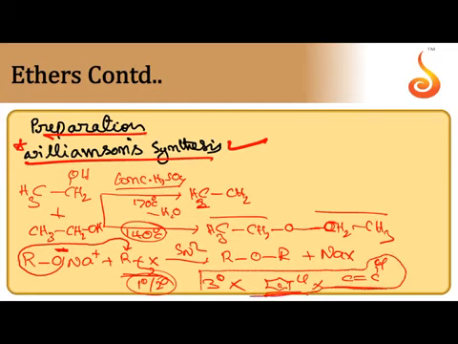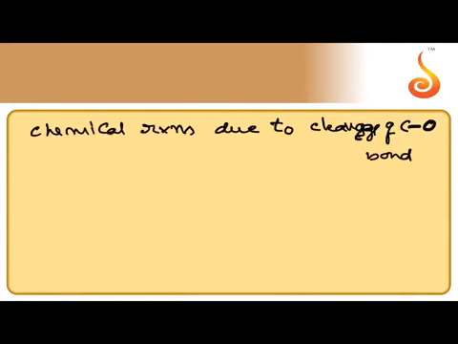So the drawbacks of Williamson's ether synthesis: the alkyl halide should not be a 3 degree alkyl halide. It should not be aryl halide. It should not be vinyl halide. 3 degree can be taken as alkoxide. Alkoxide may be 3 degree alkoxide or anything, phenoxide or anything.